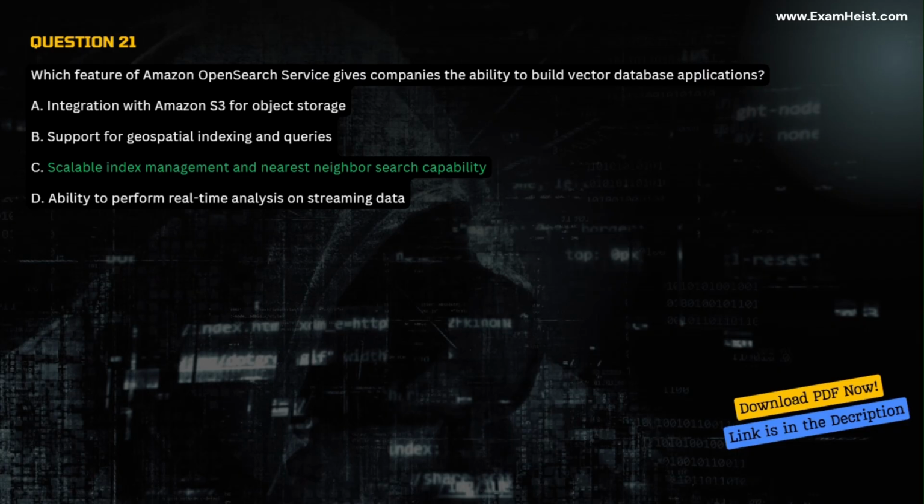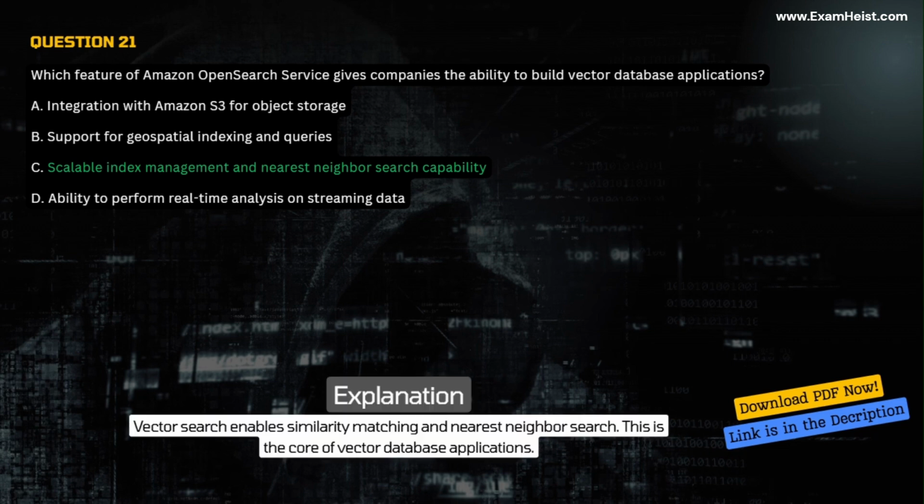Correct answer, C. Scalable index management and nearest neighbor search capability. Explanation. Vector search enables similarity matching and nearest neighbor search. This is the core of vector database applications.